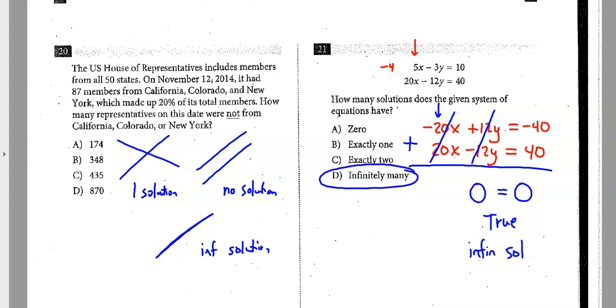Now, let's just pretend the number would have been different, like let's say this number was 30. Well, we would have then got something like 0 equals -10, and that's a false statement. So if that happens, there would have been no solution. But the big idea to understand is if all your x's and y's disappear, you are going to have a freak case going on.